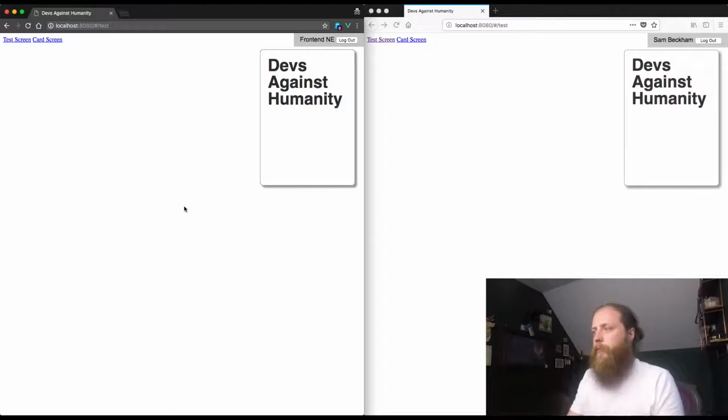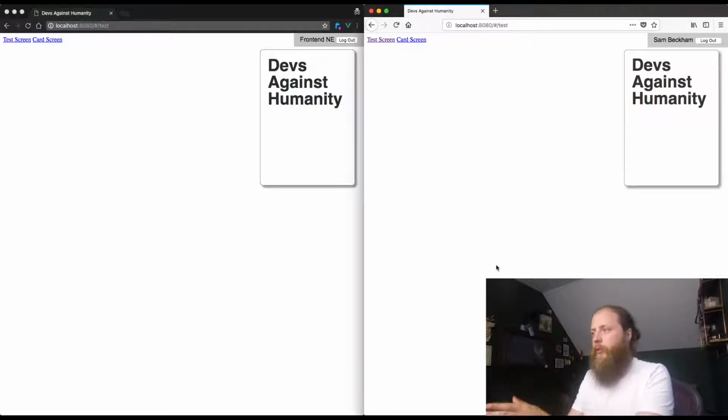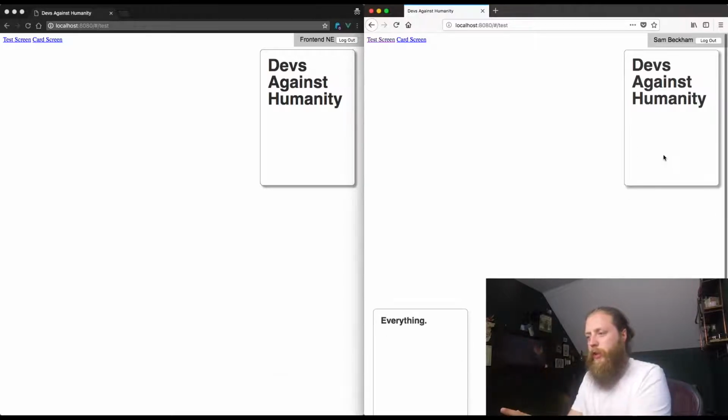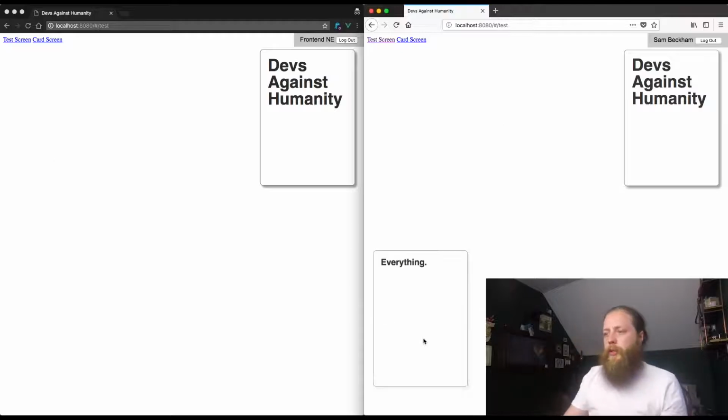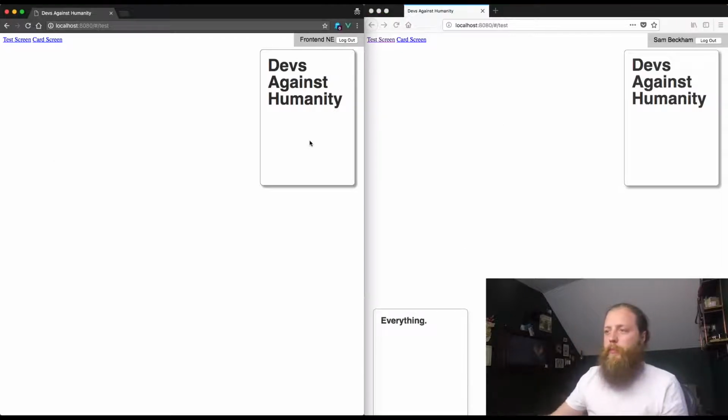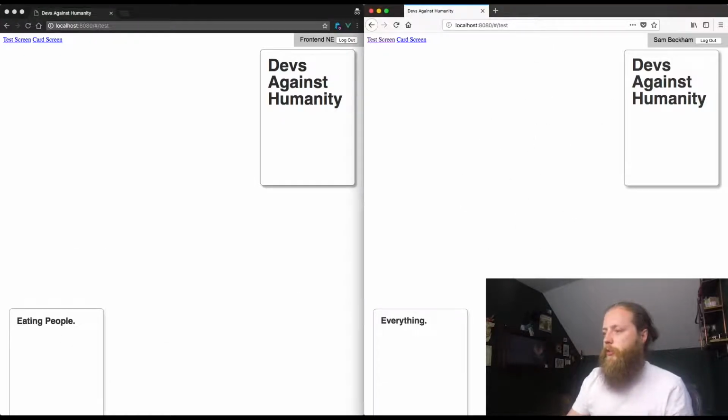Right, we have a deck. We have Frontend on the left, and we have Sam Beckham on the right. Now, Sam Beckham draws a card. You can see it being drawn on Frontend, but it goes to nowhere. That's because it's being drawn into Sam Beckham's hand. And same with Frontend. If we draw a card from there, it goes into our hand, and it gets updated on Sam Beckham's screen as well.